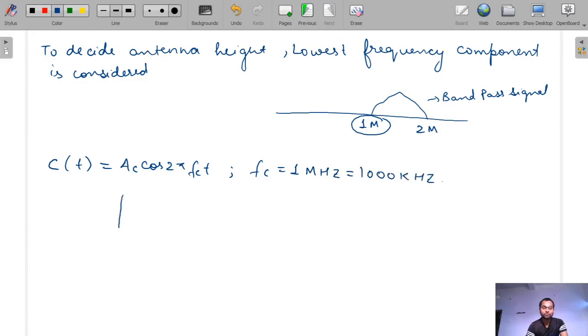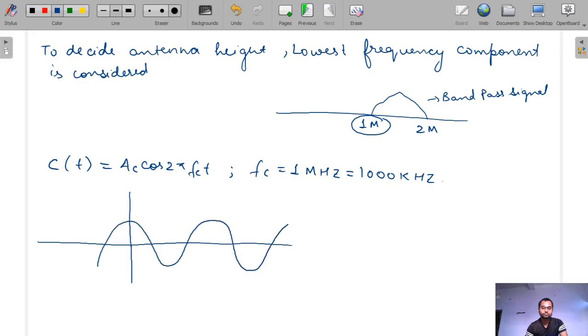So when we draw the graph of c(t), today is just the introduction class, so I am just teaching you all the basic introduction related to this topic. So this is, let's suppose, Ac, and this is minus Ac. So this is the graph of Ac cos 2 pi fc t.